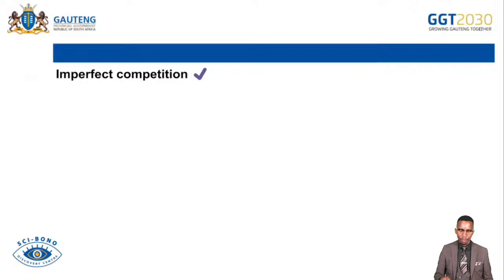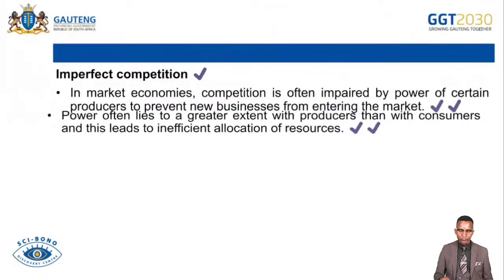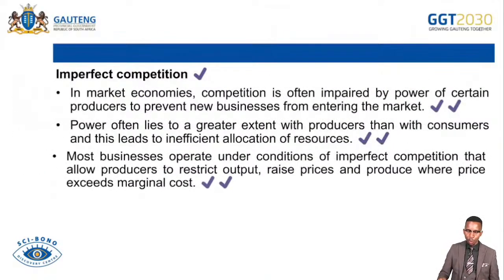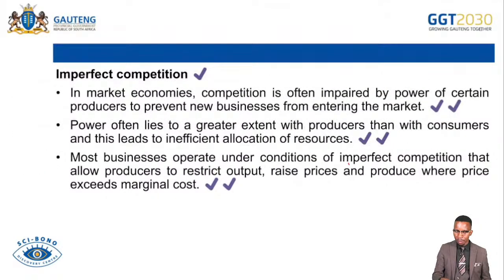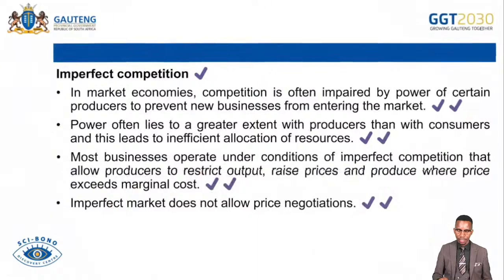And then we continue. Imperfect competition. In market economies, competition is often impaired by the power of certain producers to prevent new businesses from entering the market. Power often lies to a greater extent with the producer than with the consumer, and this leads to inefficient allocation of resources. Most businesses operate under conditions of imperfect market that allow producers to restrict output, raise prices, and produce where prices exceed the marginal cost. Imperfect market does not allow price negotiation.